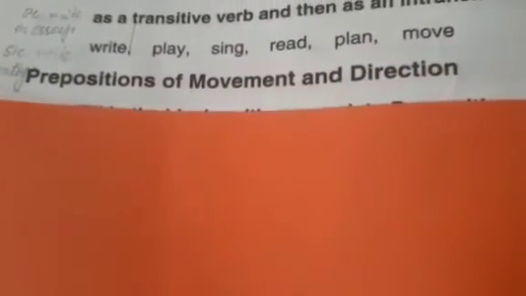Next we are going to discuss prepositions of movement and direction. Here fill in the blanks with appropriate prepositions. You are given some pictures, and according to the pictures you have to write a preposition in the blank. First one: Shiraz is going dash the ladder. Definitely Shiraz is going up the ladder. He is going up the ladder, so we will use here up. Up is a preposition of position or movement.